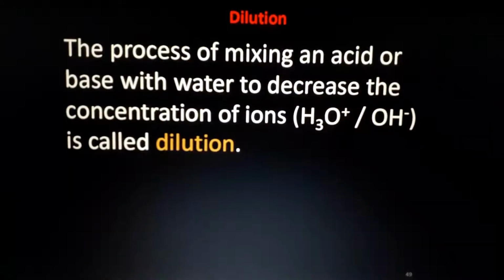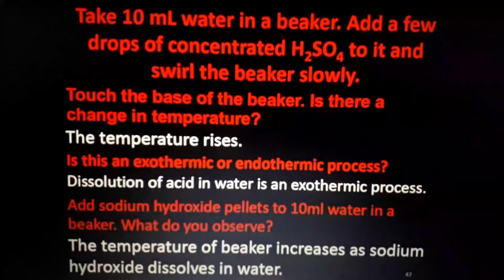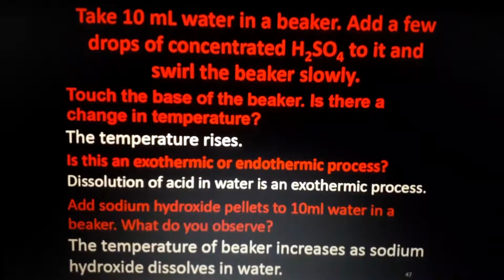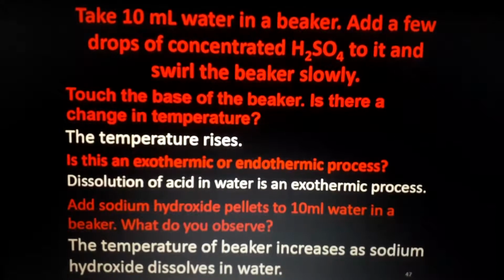The process of mixing an acid or base with water to decrease the concentration of ions is called dilution. But in the case of dilution, you want to keep something in mind. One case is that you want to add acid into water. For example, you have 100 milli of sulfuric acid, 1 liter of water, and you want to dilute 100 milli of sulfuric acid in 1 liter of water.